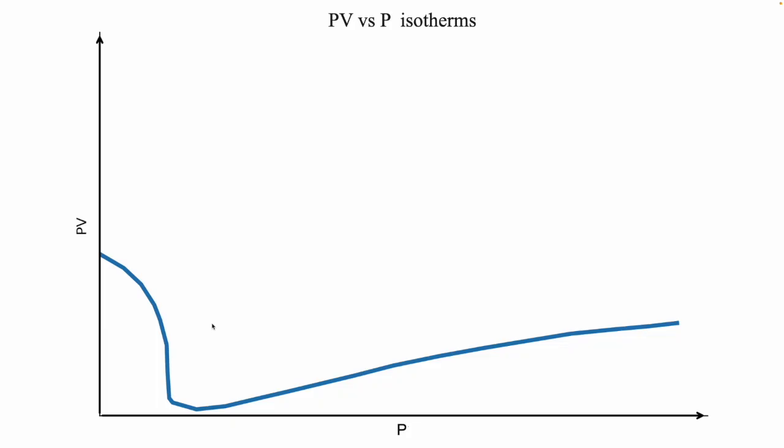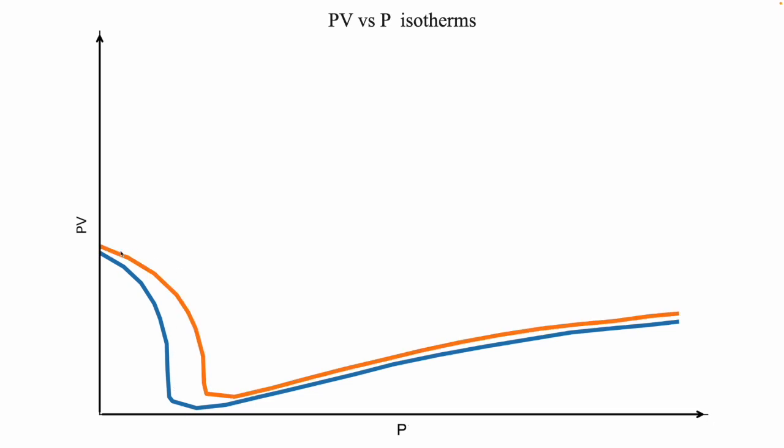What does that mean? That means that pressure is almost a constant at this point. So if pressure is a constant, then the volume should be changing. That is okay.